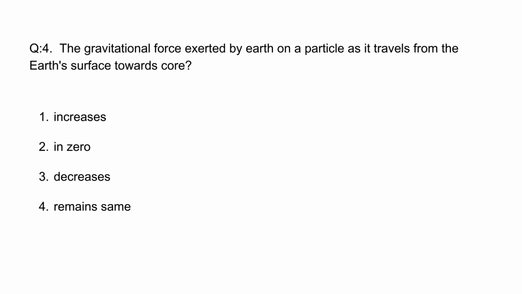The correct option will be option 3, decreases, because according to gravitation, when the object moves in depth towards the core, the gravitational force decreases, and at the center or the core, the gravitational force will be equal to 0. So as the object moves towards the core, the gravitational force decreases.